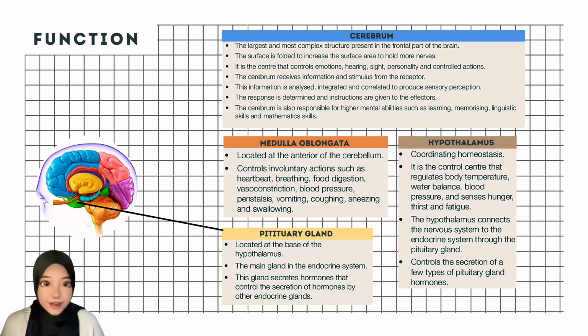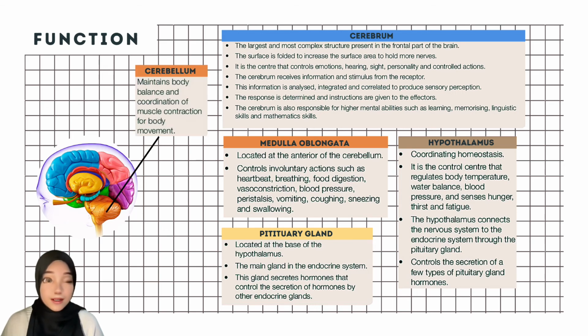And the pituitary gland is located at the base of the hypothalamus, and it is known as the main gland in the endocrine system. The pituitary gland secretes hormones that control the secretion of hormones by other endocrine glands. And the last part in the brain that you need to know is the cerebellum, where it maintains body balance and coordination of muscle contraction for body movement.